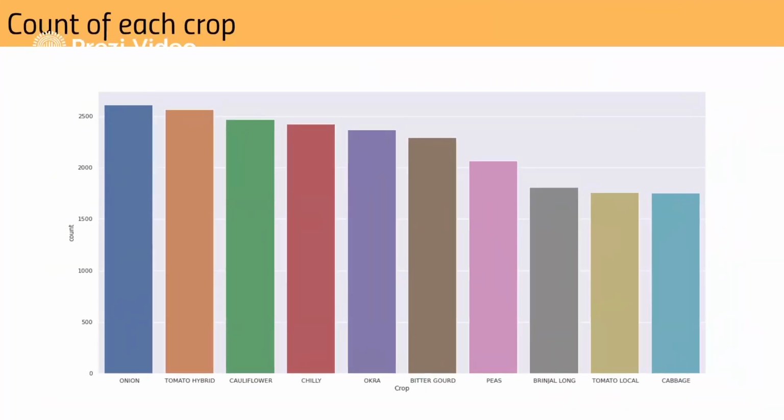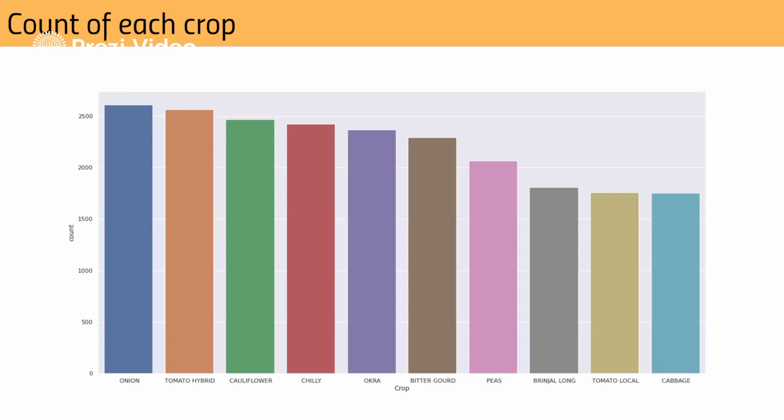And if you look at some visualizations of the final combined data set, this is the visualized bar plot of the different crops, the count, I mean the number of rows related to the 10 different perishable food crops. If you see, there is an uneven distribution among these different food crops.